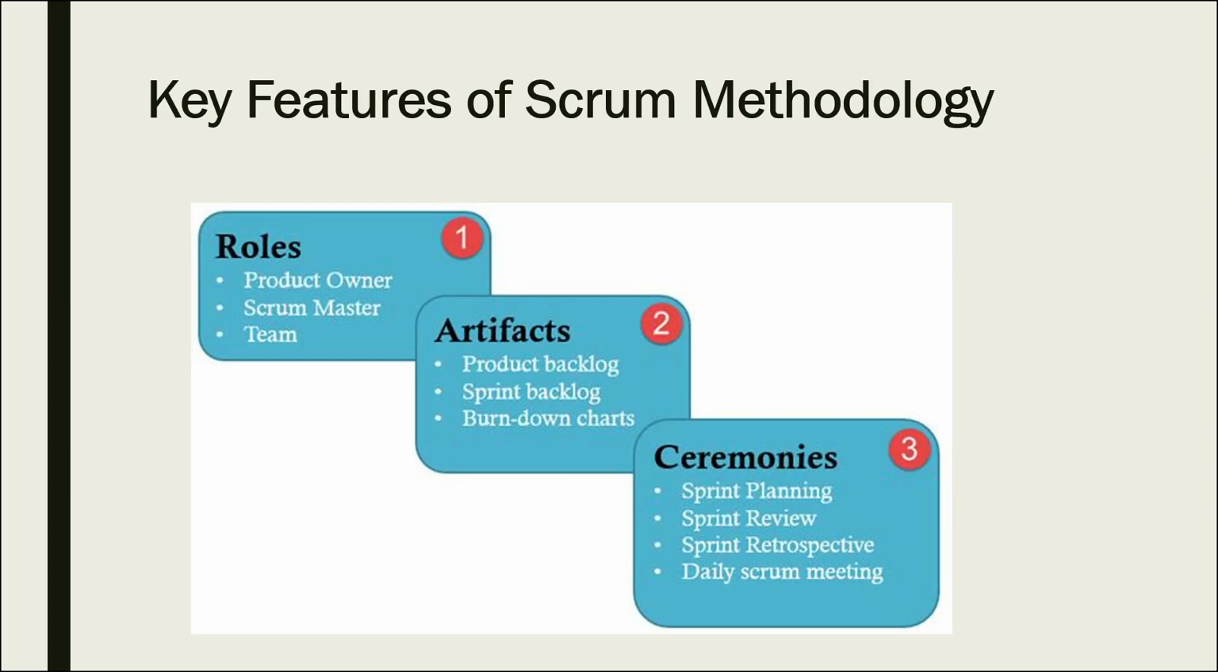The next concept is some key features included in the Scrum methodology. We have 3 features. First one is role, second one is artifact, and third key feature is ceremonies. For roles, we mainly have 3 roles: product owner, Scrum Master and the team. We have 3 artifacts: first is product backlog, second is sprint backlog, and third is burn down charts. And we have 4 ceremonies: sprint planning, sprint review, sprint retrospective, and daily Scrum meeting.